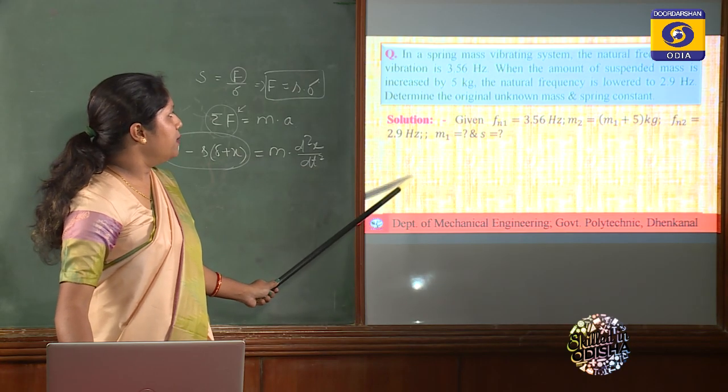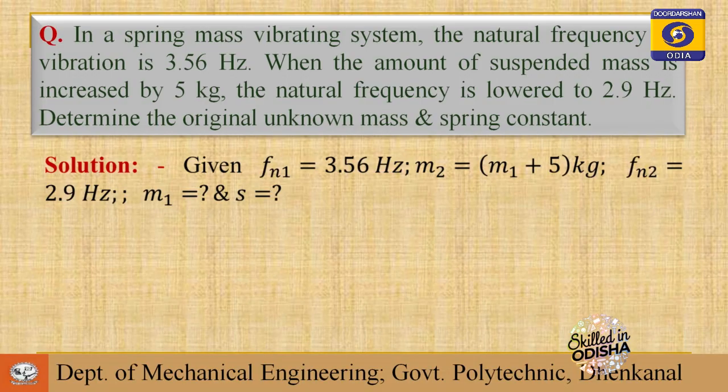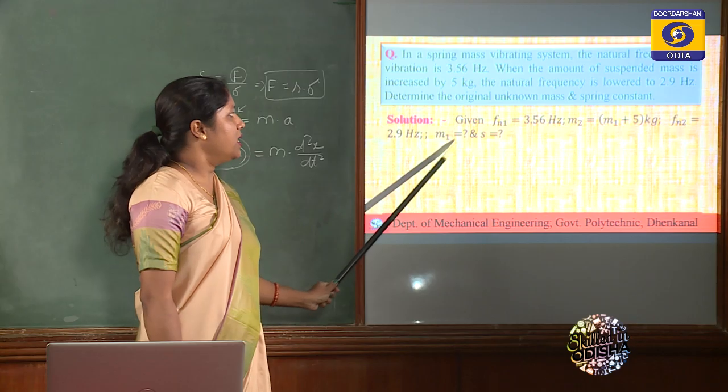So I have a problem for you using that natural frequency formula. In a spring mass vibrating system, the natural frequency of the vibration is this much. When the suspended mass is increased by 5 kg, the natural frequency is lowered to 2.9 Hz. So the first natural frequency is this much, the mass is increased by 5 kg, so the final mass is this much, and the second frequency after increasing the mass is this much. You have to find the original unknown mass and the spring constant, m1 and s.